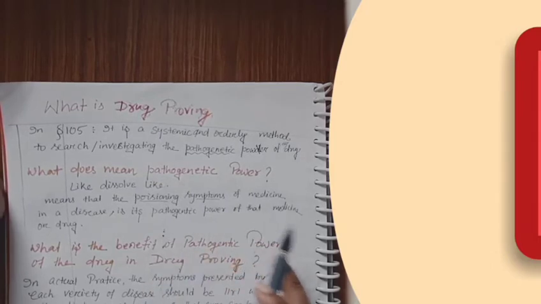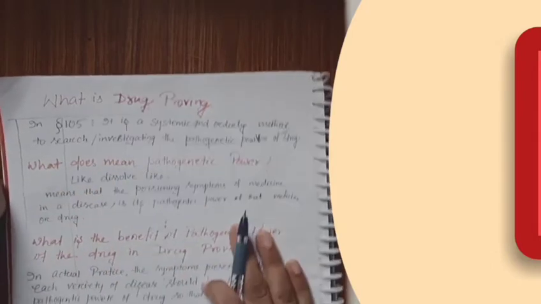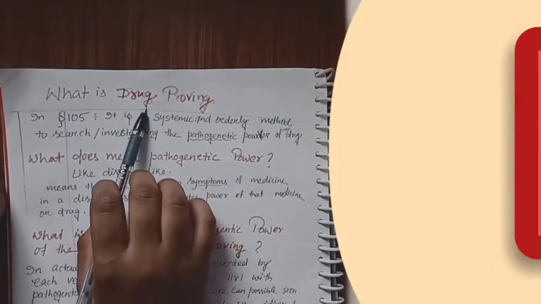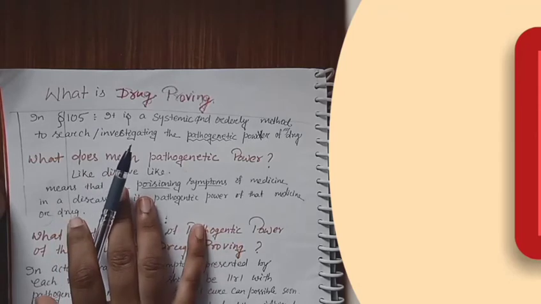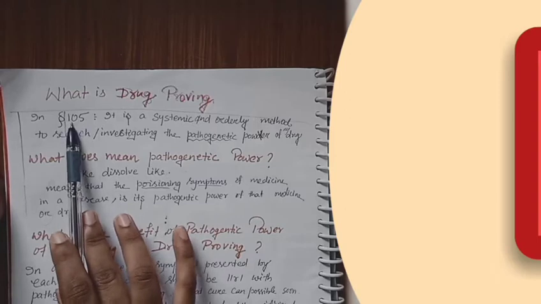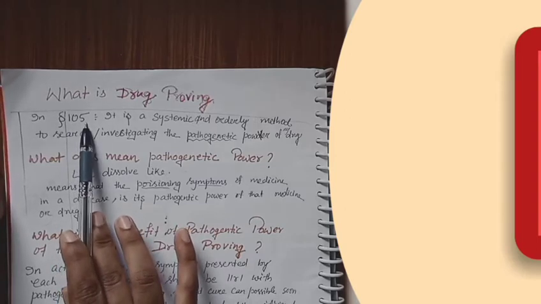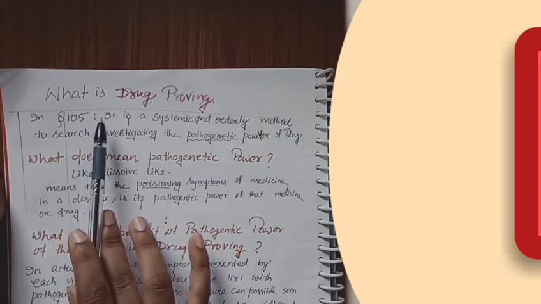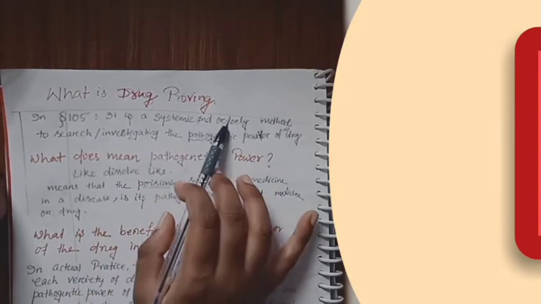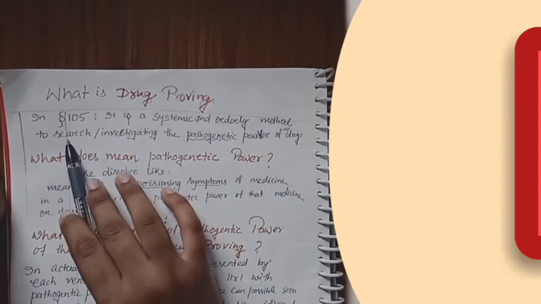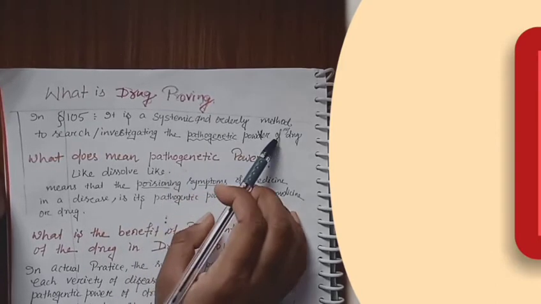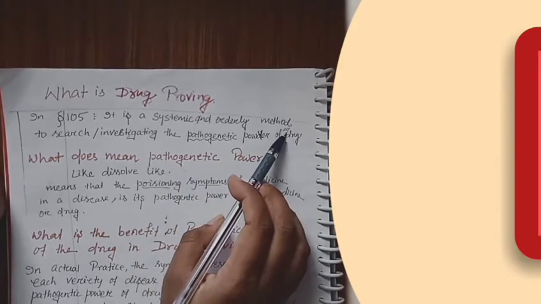Now first, what is drug proving? Here is the question. The first question about our topic is: what is drug proving? Drug proving is nothing but a process, which is written in aphorism 105 of the Organon of Medicine, written by Dr. Hahnemann. It is a systematic and orderly method to search or investigate the pathogenetic power of the required drug.